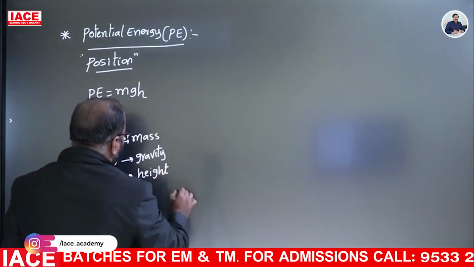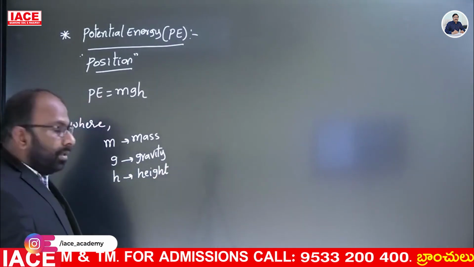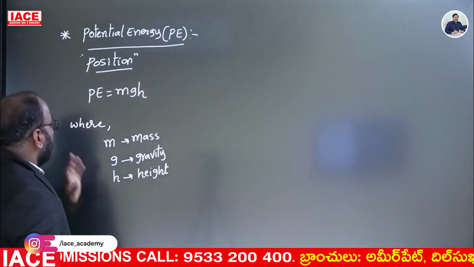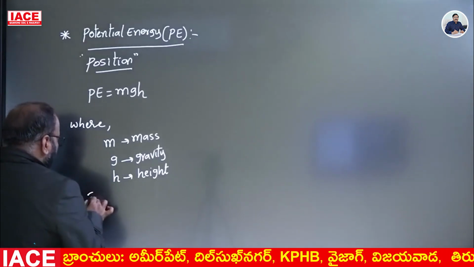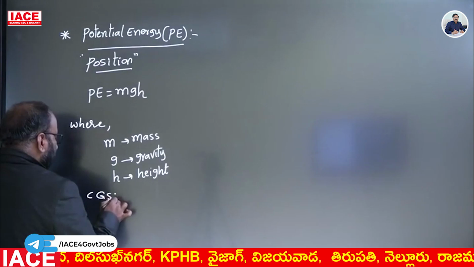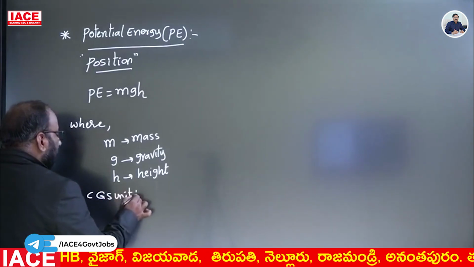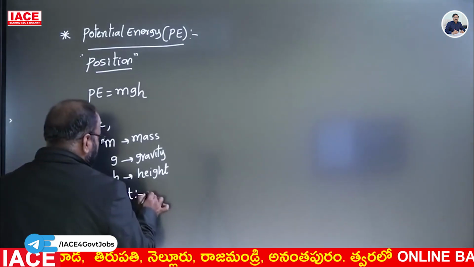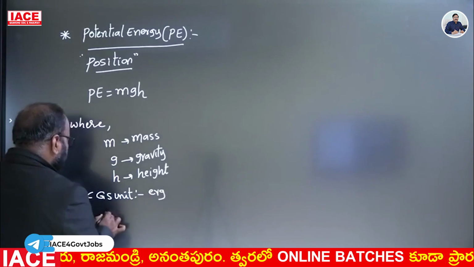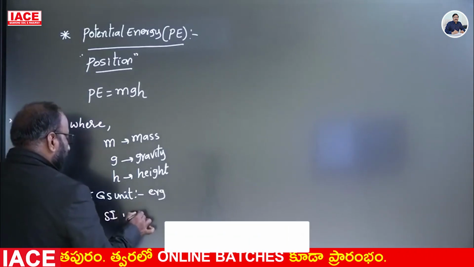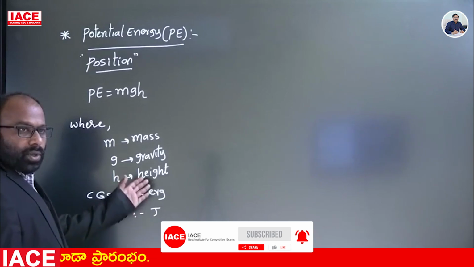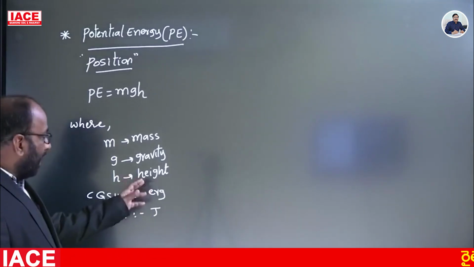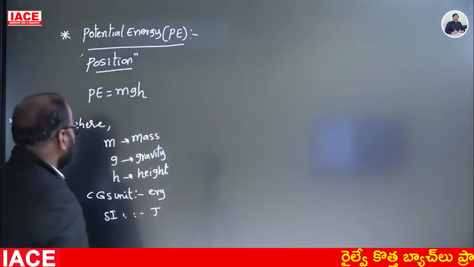Mass, gravity and height are the terms in potential energy. So now the question is, what are the units to express the potential energy? What is the CGS unit? Yes, erg. What is the SI unit? Joule. 1 erg is equal to 10 power minus 7 joules.